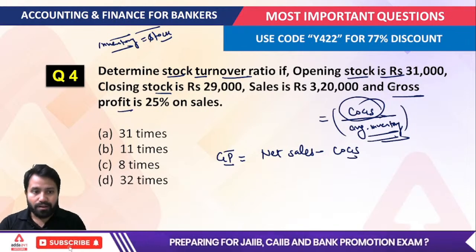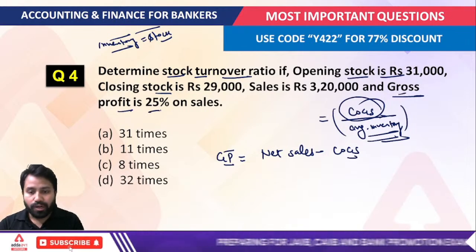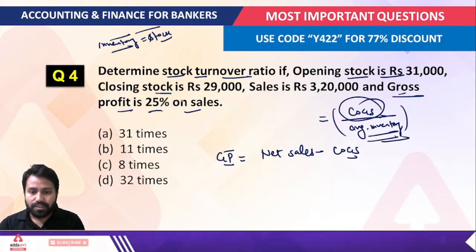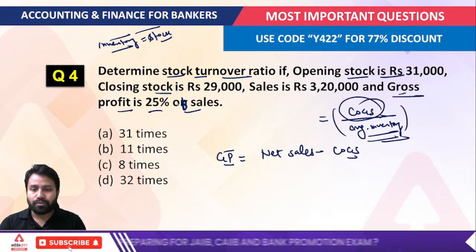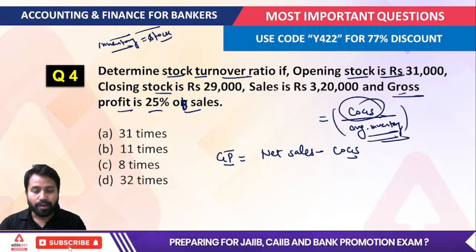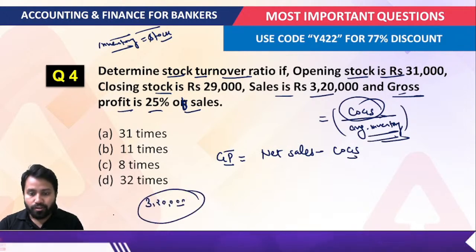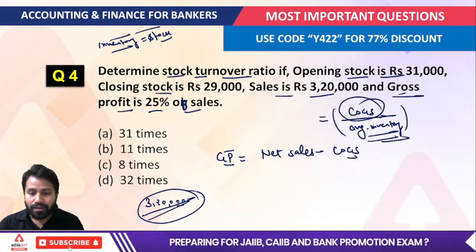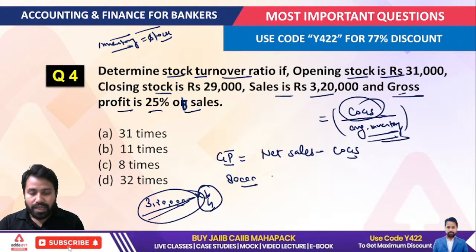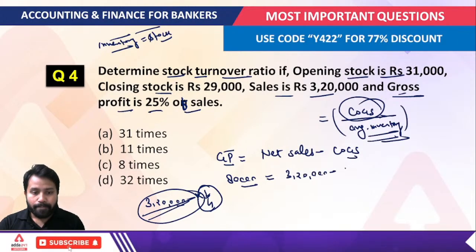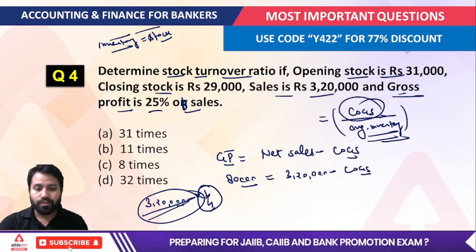Now just tell me, here it is given gross profit is 25% on the sales. That means 25% of the sales. Sales are given as 3,20,000. If gross profit is 25% of that, the gross profit is 80,000.